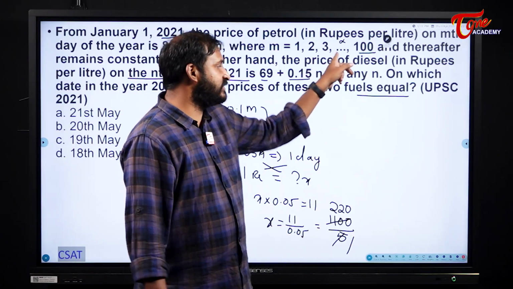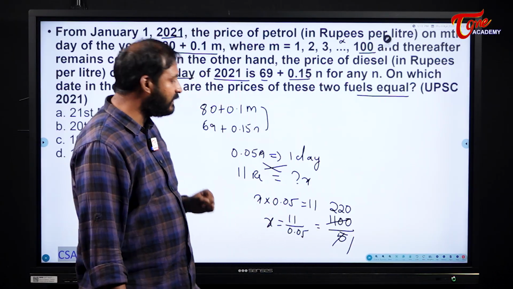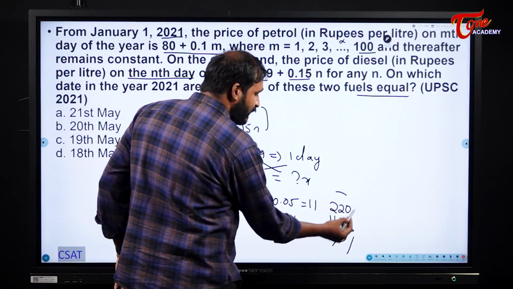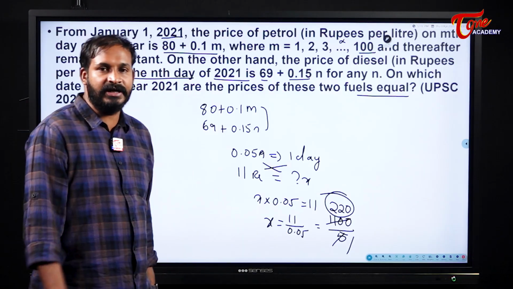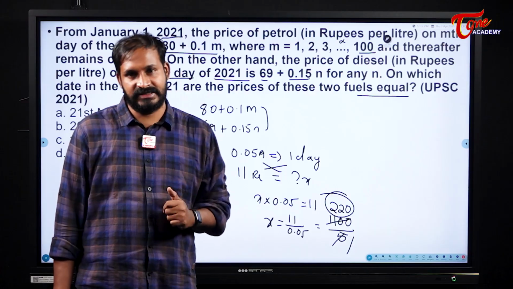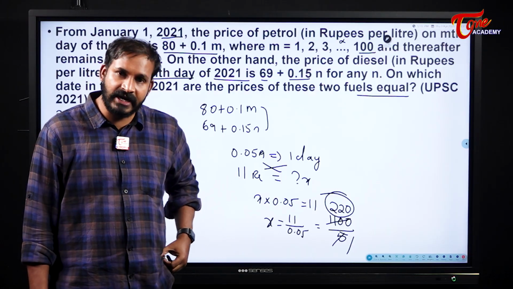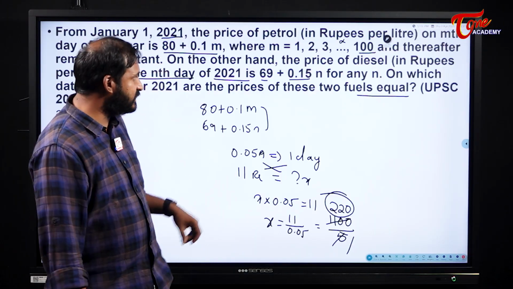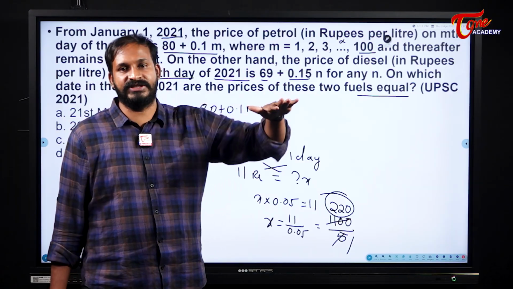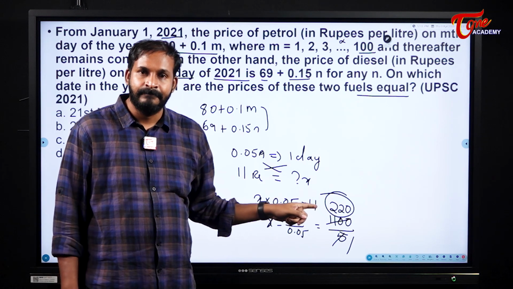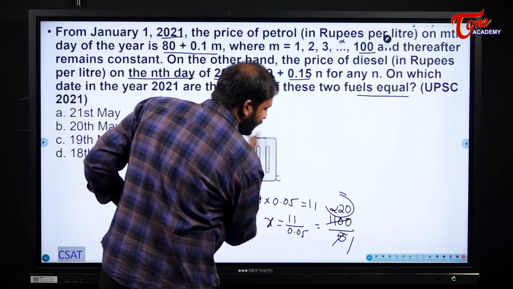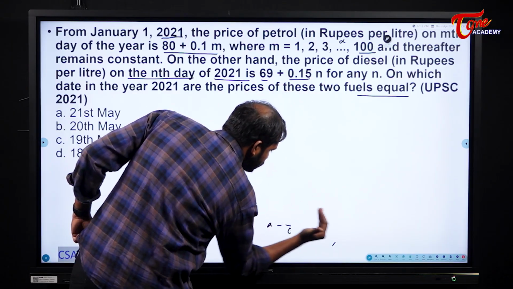That is if this condition is not there, but in this case we have a condition. Is the price increasing throughout 220 days? No. The petrol price is increasing up to only 100 days. So keeping that in mind, first of all, find out the stagnation price of the petrol.